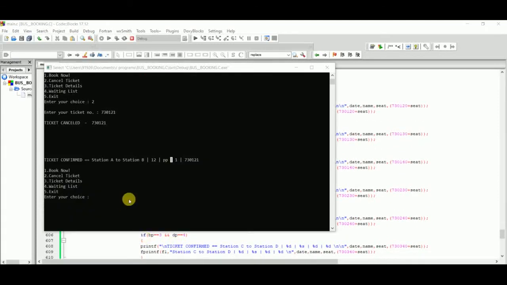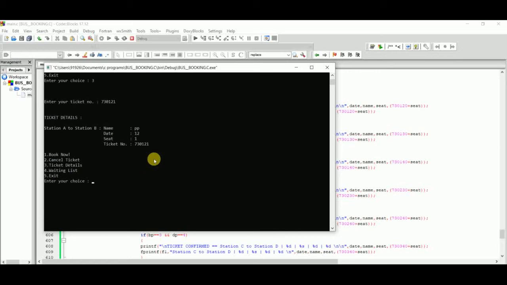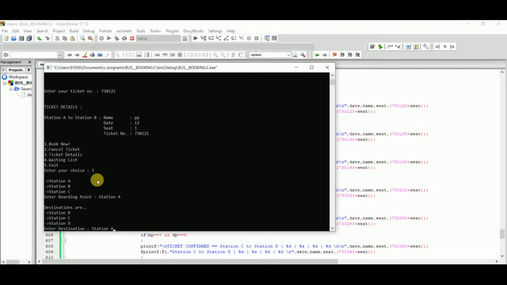Now we see the details. In the details, first is the third detail, the ticket number 7310121. So we see that it gives us the details. Now we see that this seat is on the second date. So first passenger, source station A, destination station B,